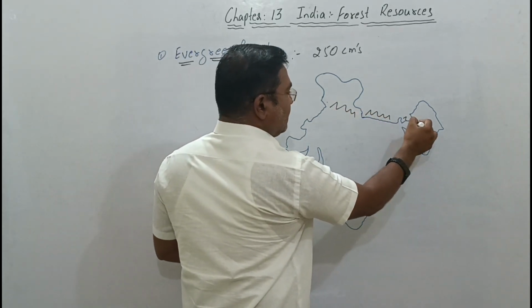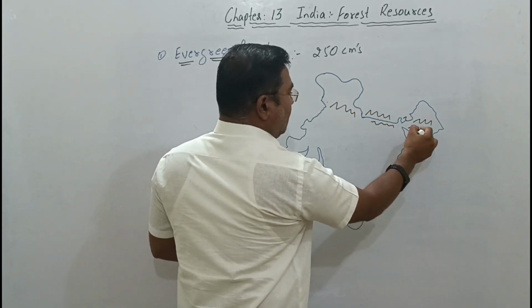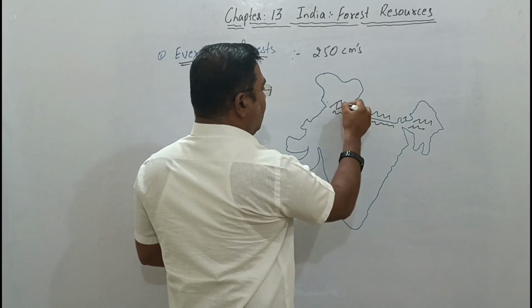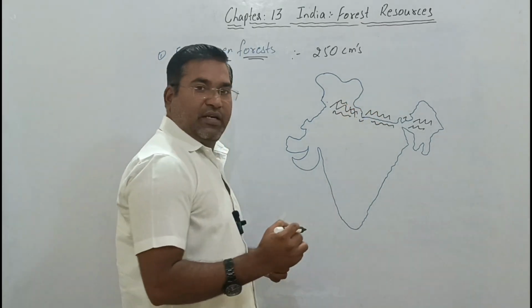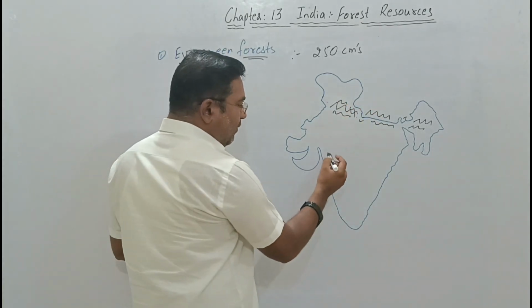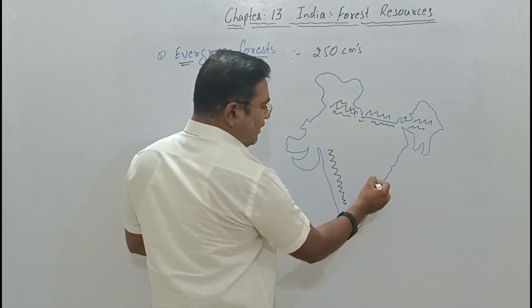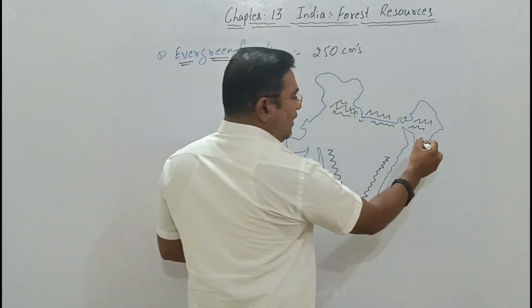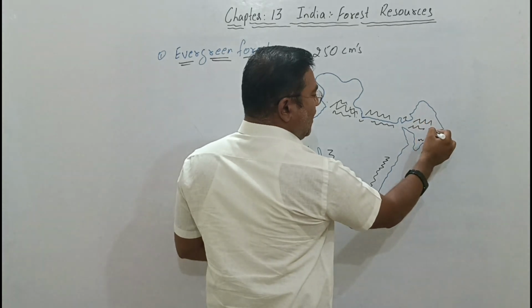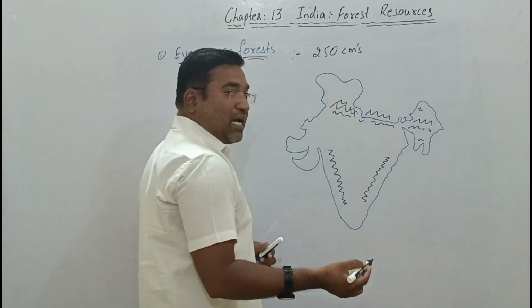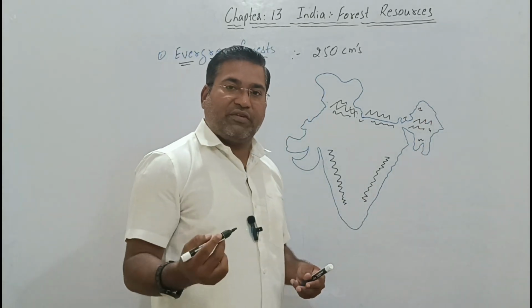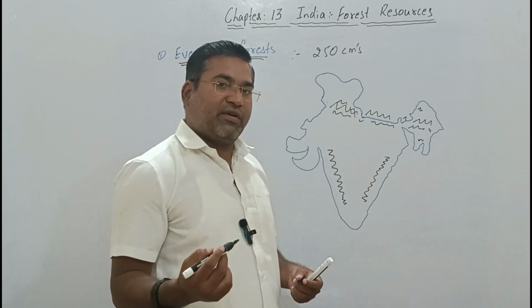This is a mountainous area where a huge amount of forest is found. Moreover, if we come towards the Western Ghats and the Eastern Ghats, Meghalaya, Assam, Arunachal Pradesh, Manipur, Nagaland, these are all places where we see heavy rainfall.